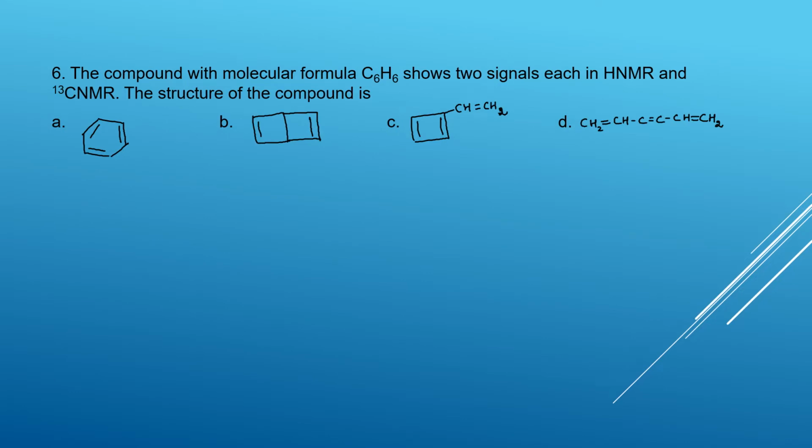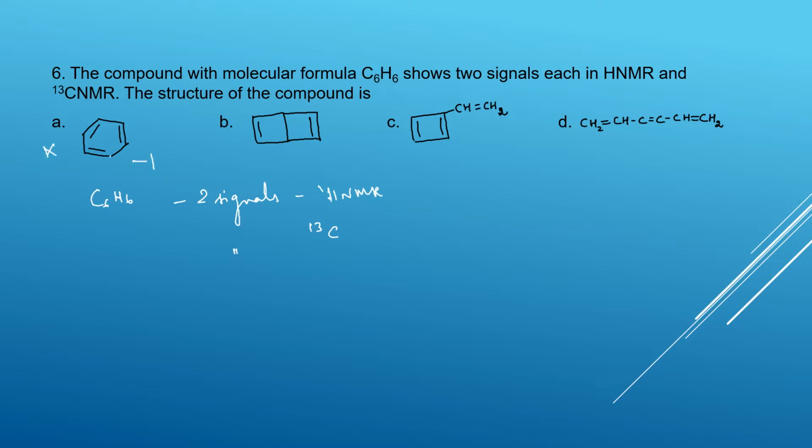The compound with molecular formula C6H6 shows two signals each in proton NMR and C13 NMR. What is the structure of the compound? They are saying two signals both in proton NMR as well as C13. If you take benzene as it is, it will give you only one signal. So this is not there.